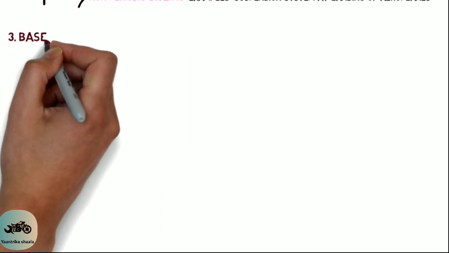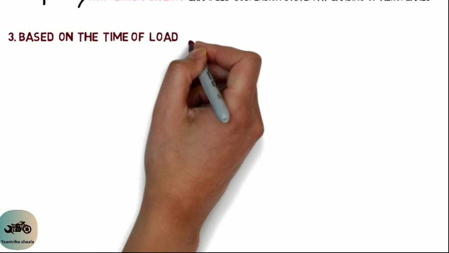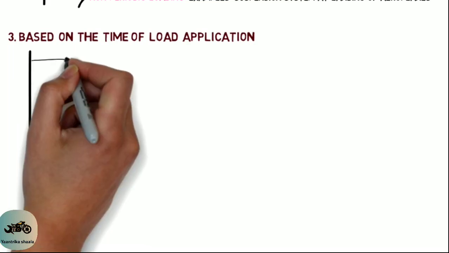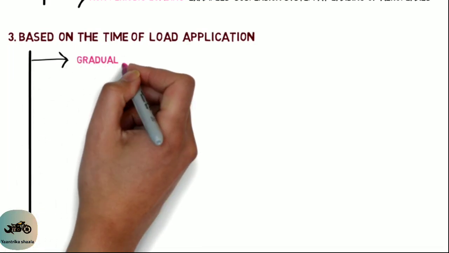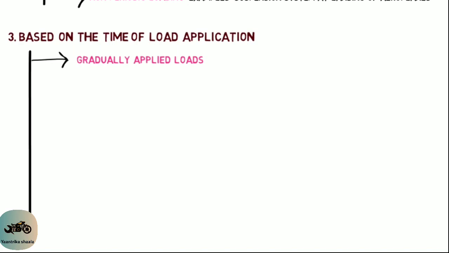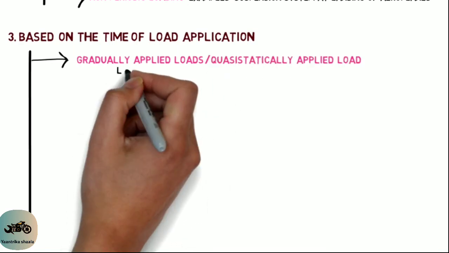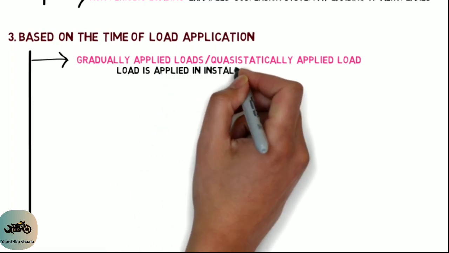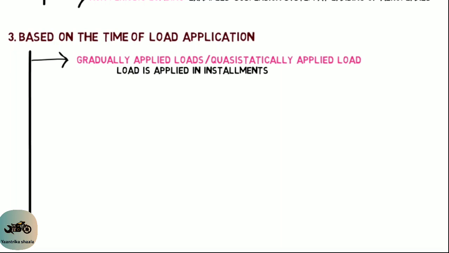Third classification is based on the time of load application. On this classification, the loads are divided into 4 types. First one, gradually applied loads or quasi-statically applied loads. As the name says, when we apply the load in installments, for example, if a load of 10 newtons is to be applied, then first we apply a load of 1 newton, then 2 newtons, then 3 newtons, like that 10 newtons load is applied. Overall, it causes less stress and less strain compared to the other types of loads.